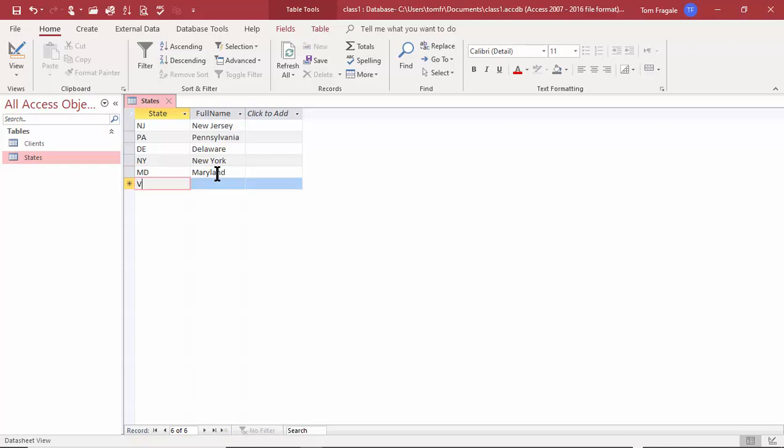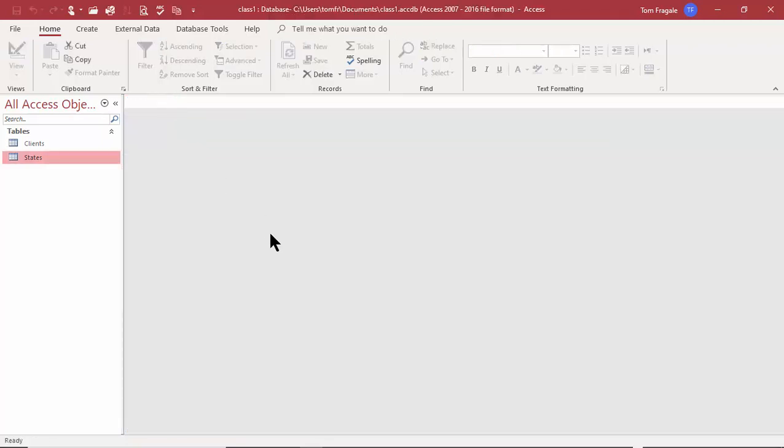And then maybe we'll have a VA for Virginia and CT for Connecticut. And I'm going to change that Virginia. So you can always go back and change your record without a problem. Good. So of course I know there's more states, but this will just give us the states to choose from. So I'm going to close that window. And it saves automatically, by the way. If it doesn't ask you to save, it saves automatically.